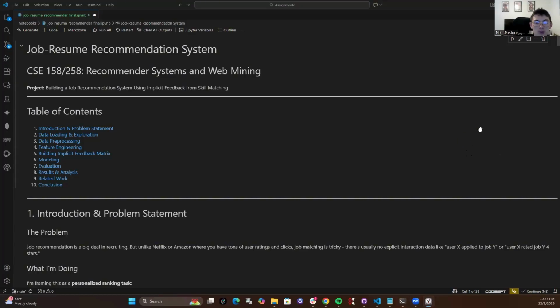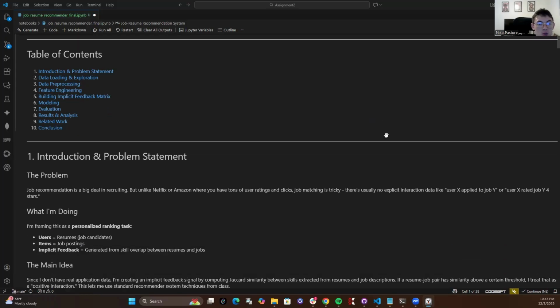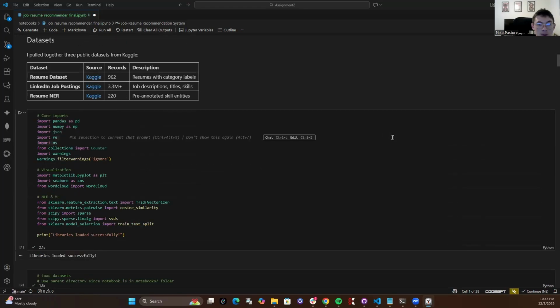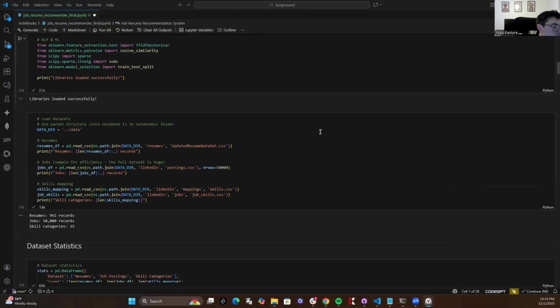Okay, so now that we've covered the concepts, we can walk through the actual Python implementation. So here is where I loaded the three data sets that I mentioned in slide 4. You can see the code here where I downsampled the LinkedIn data set to 50,000 rows. This was necessary to keep the sparsity of the matrix manageable for the SVD calculations later.